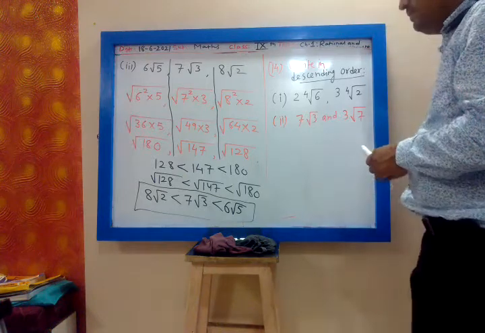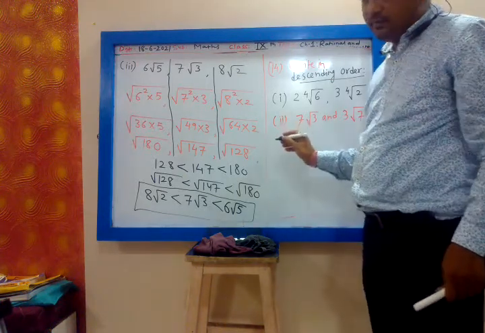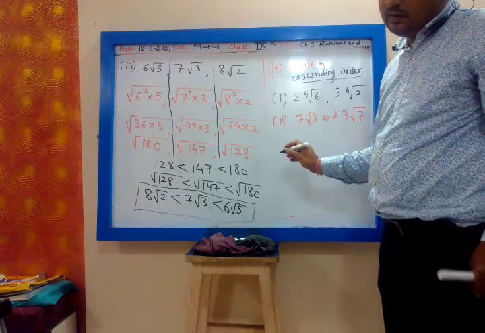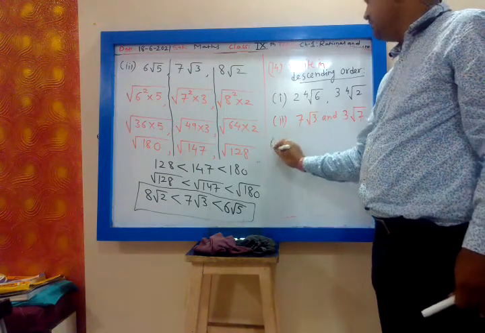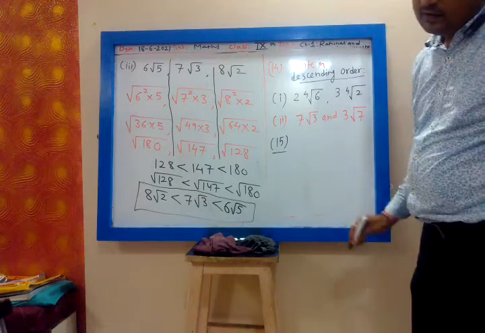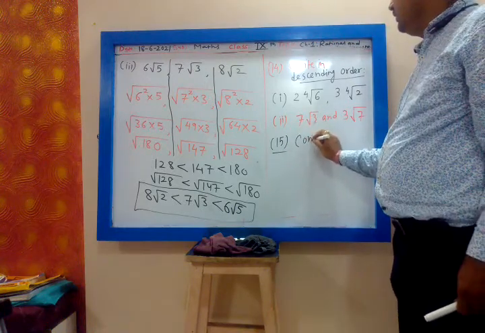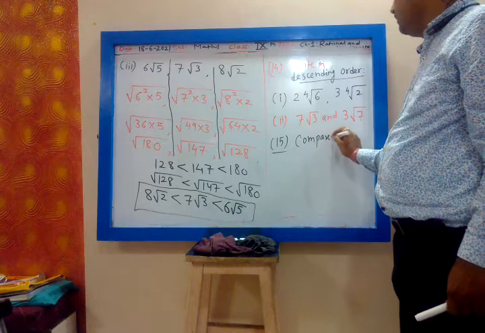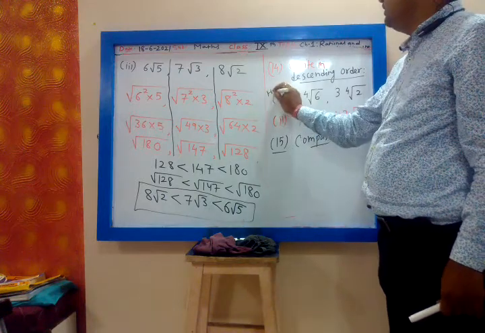Now how much time is left in 1:30? Because I do not have a watch. 3. Okay, 3 minutes are sufficient to solve one problem. Now 15. Compare. So these are homework. You have to solve this.